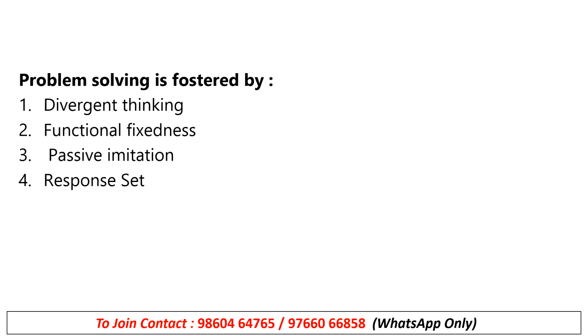Problem solving is fostered by divergent thinking, functional fixedness, passive imitation, or response set. What is it? It is option 1, divergent thinking. Problem solving always should be divergent. Okay, thinking from all the aspects, multiple directions, right? Generating many possible solutions about the problem. That is called divergent thinking. Clear? So problem solving always should be thinking from all aspects, different directions.